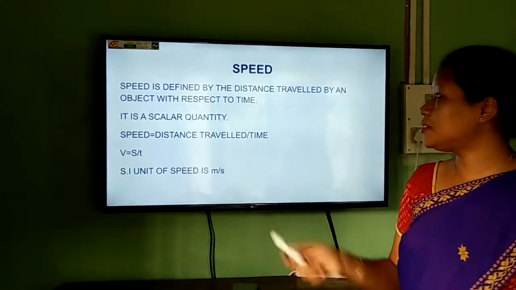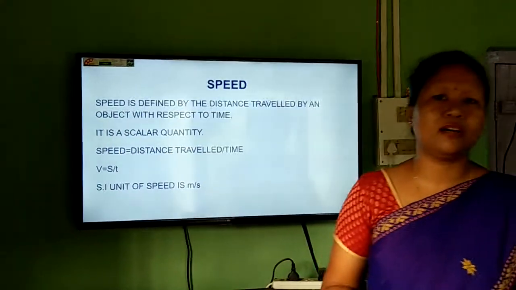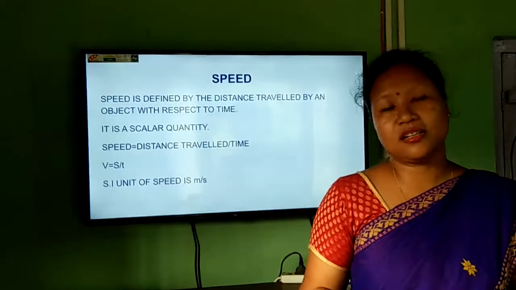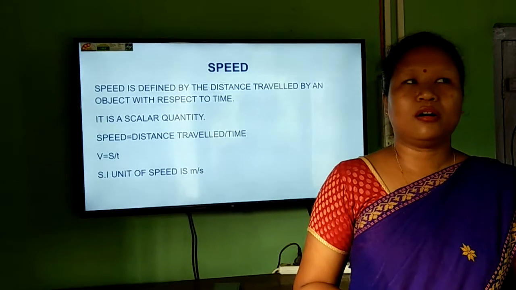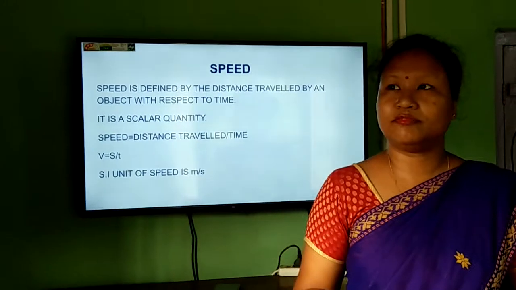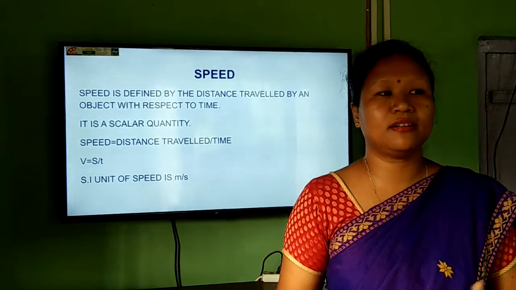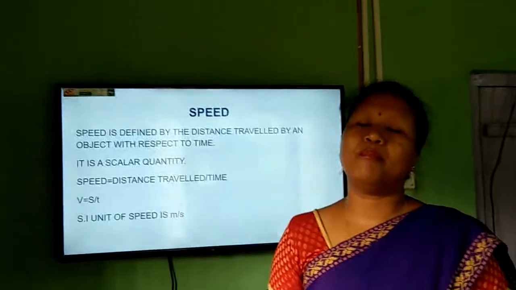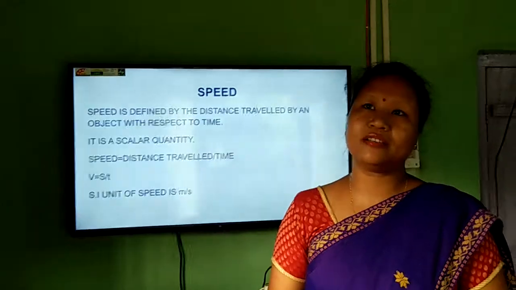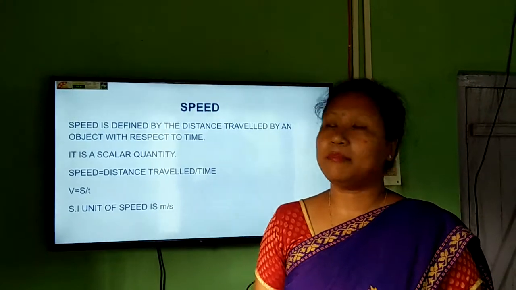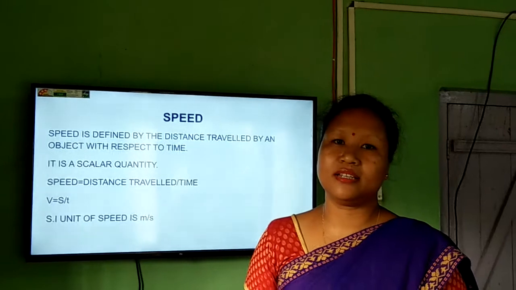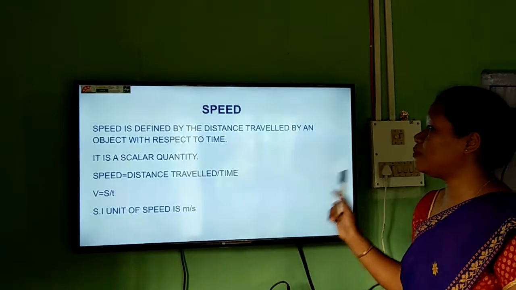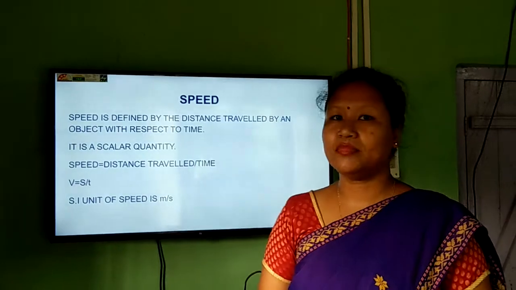Now speed is a parameter which is used to measure the motion or the distance covered by an object. It is very familiar to you. We know that when we go somewhere in a bus or in a car, we are always aware about this term speed. It is the distance traveled by an object with respect to time.